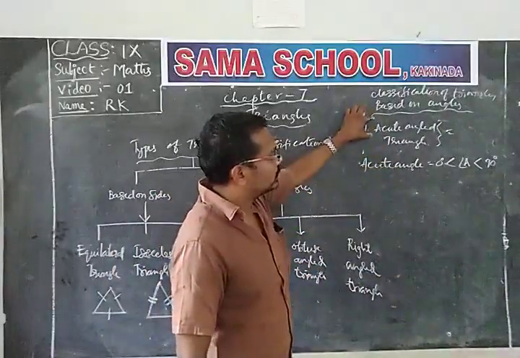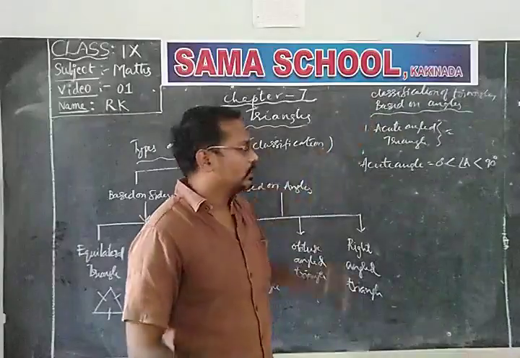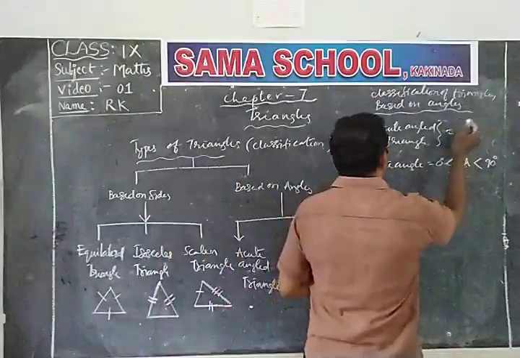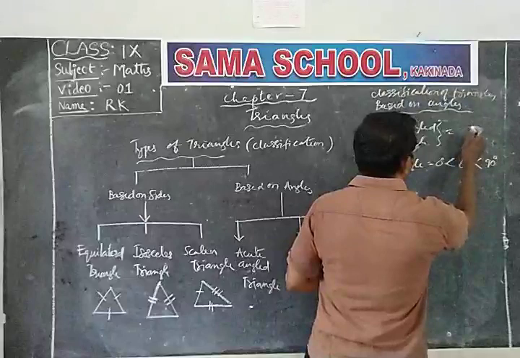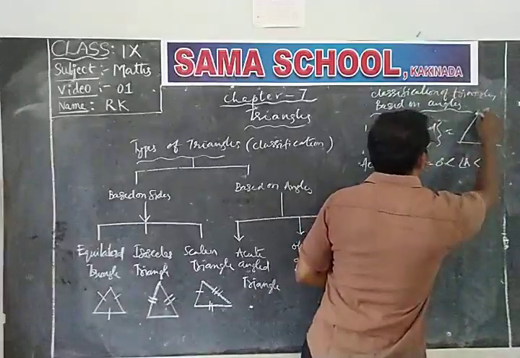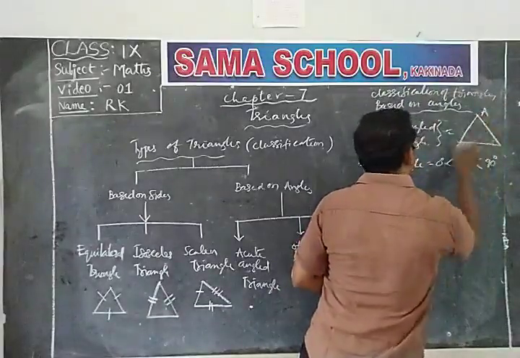Now the triangle is an acute angle triangle. I will draw the triangle here. That is triangle ABC.